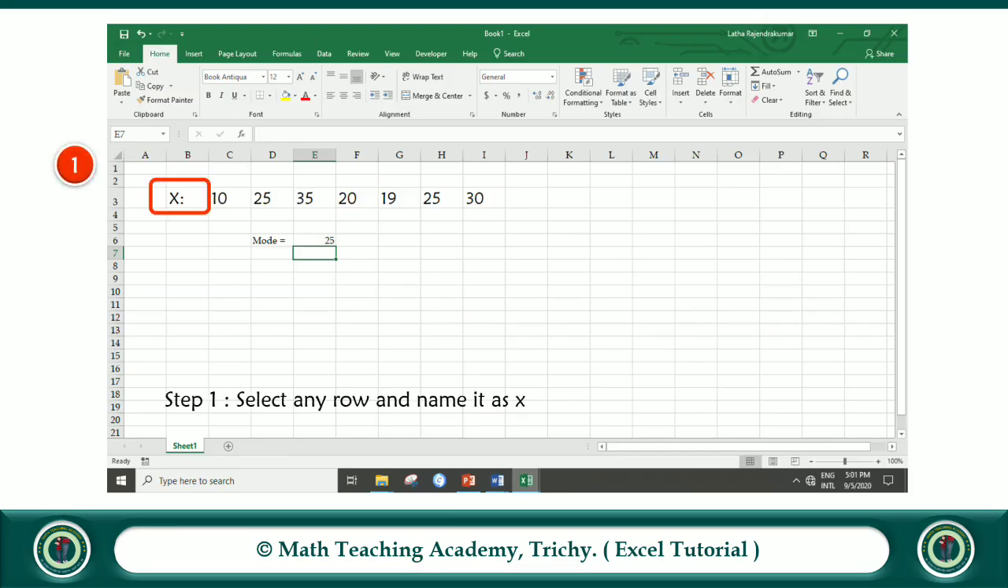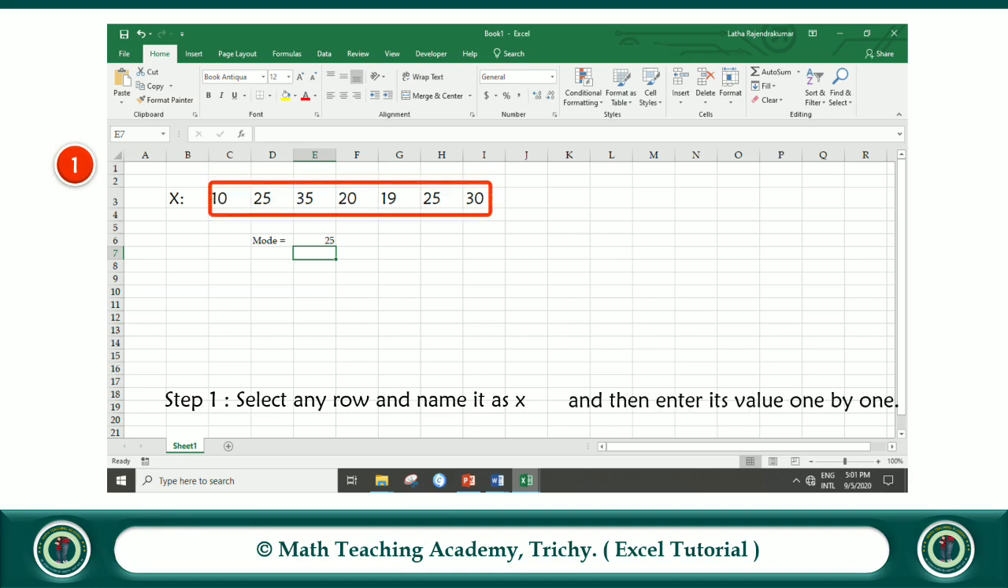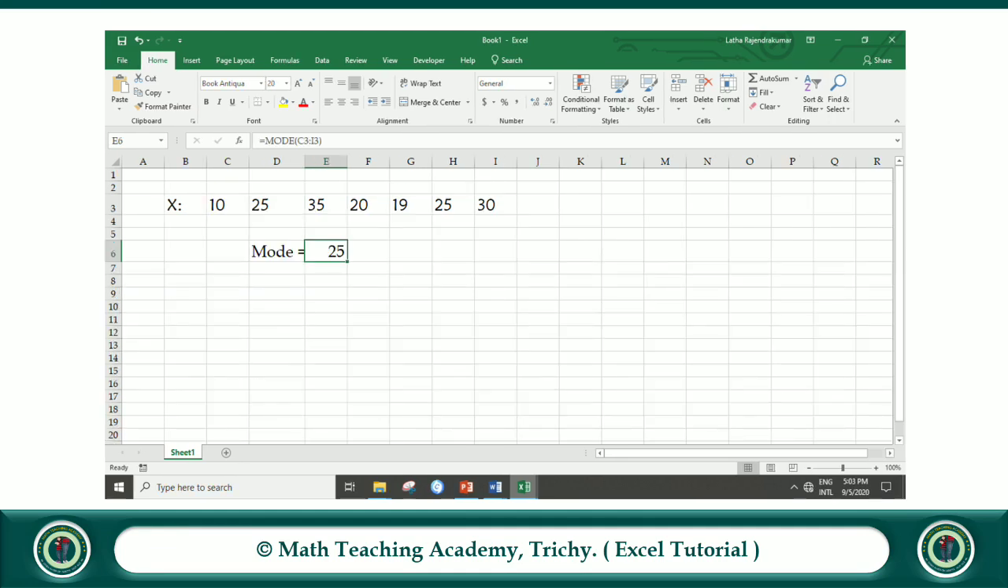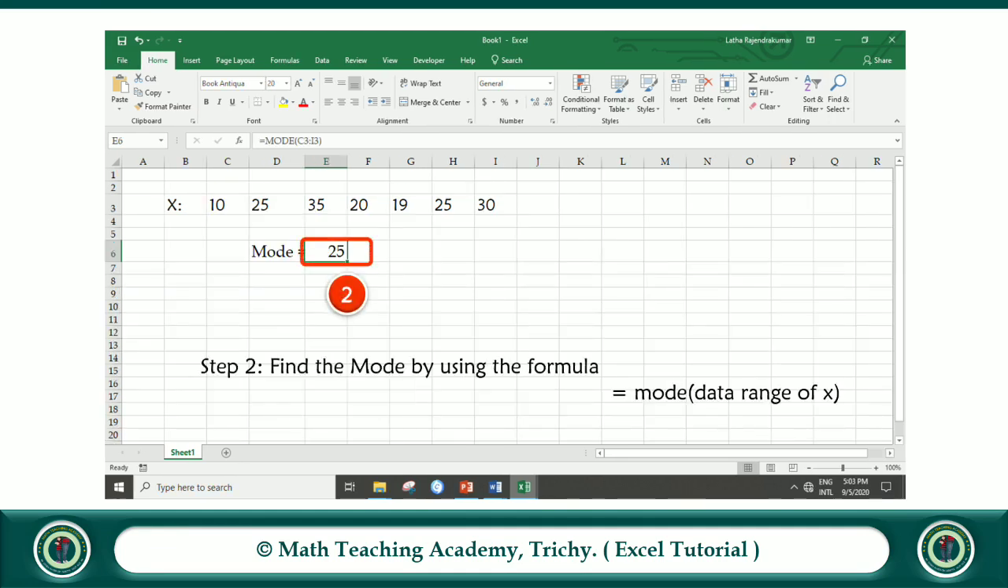Step 1. Select any row and name it as X and then enter its values one by one. Step 2. Find the mode by using the formula equal to mode of data range of X.